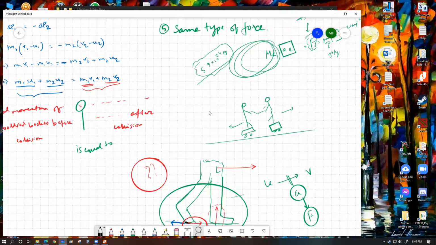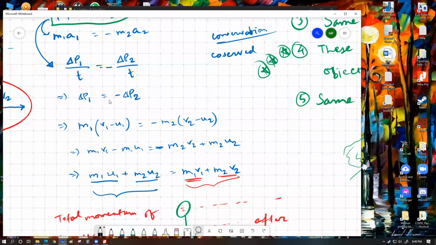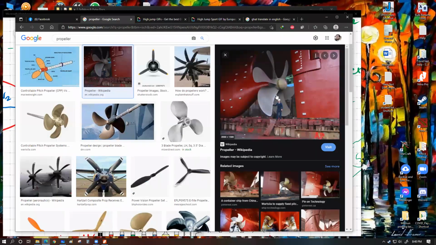Delta P1 equals minus delta P2. So if you consider, let's say, 1 gram of water, or maybe 1 drop of water, maybe 1 molecule of water, for example, if you make a small amount of momentum change of a water molecule in this direction, that propeller body will experience the same amount of momentum change in the forward direction.